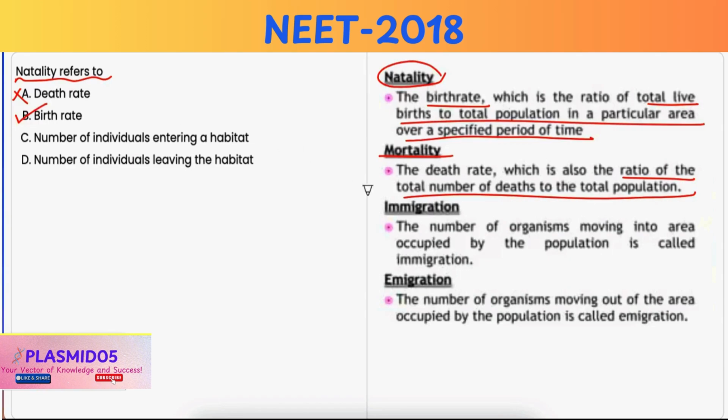Option C, number of individuals entering a habitat. It is incorrect because this refers to immigration and not natality. Option D, number of individuals leaving the habitat. This is also incorrect because this refers to emigration, which is unrelated to natality.